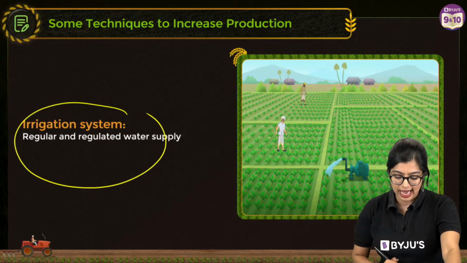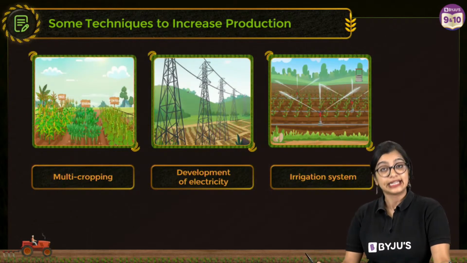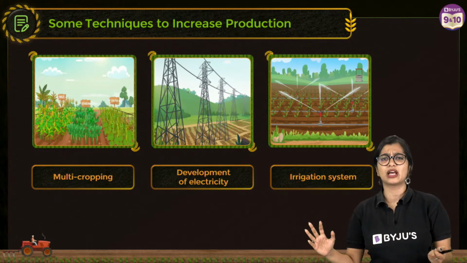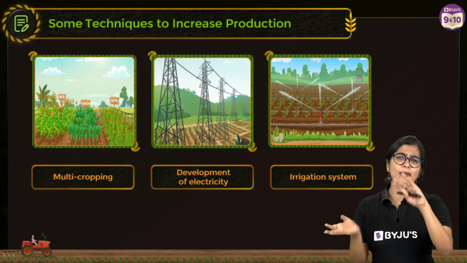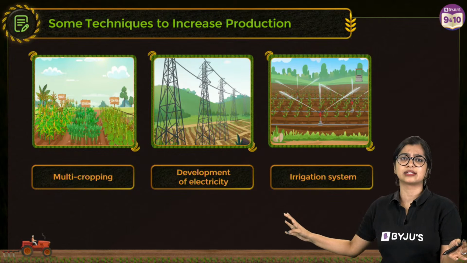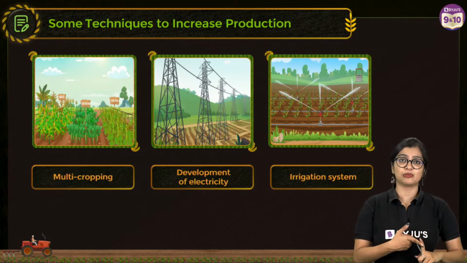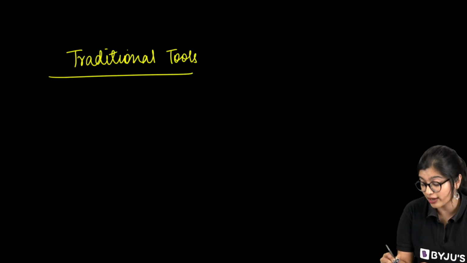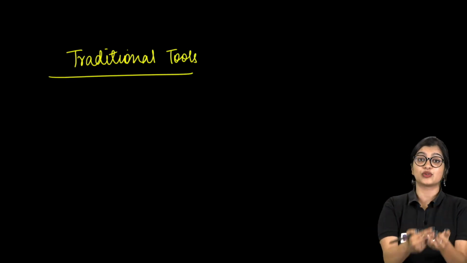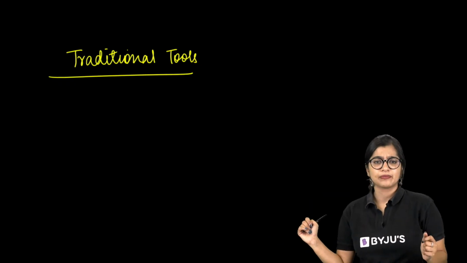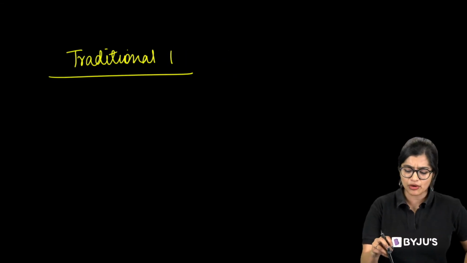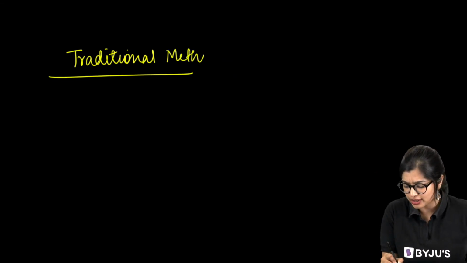So with this, what do we understand? There are various techniques which can be employed. But again, all of this moves a little along the lines of traditional techniques. When you talk about traditional techniques, I'm not even talking irrigation system. Think about the crop production and management chapter, when we learnt about traditional tools, whether for plowing of soil, preparation of soil, sowing of seeds, or irrigation. What was one of the biggest disadvantages of traditional methods? Can you tell me?